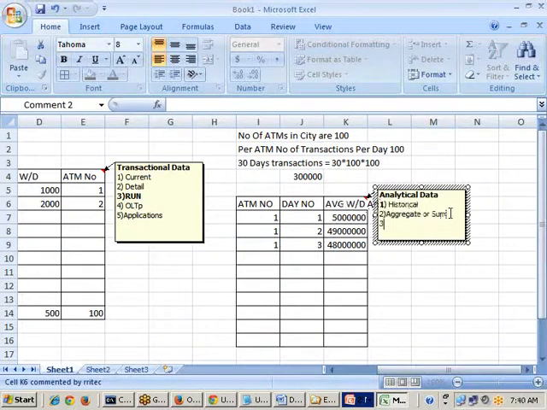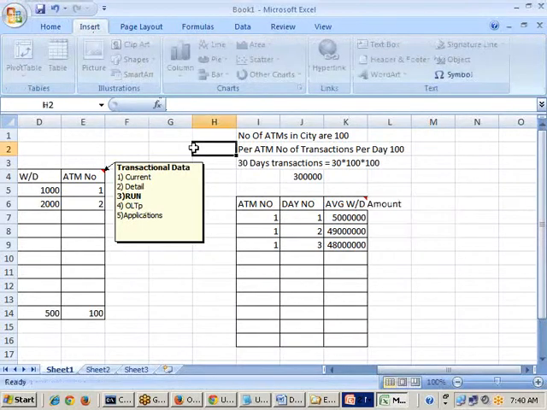Now, third point, what is the main purpose of this one? The main purpose is to do one activity that is called analysis. And fourth one, we are going to store it in one area that is called OLAP. And fifth one, from where are we getting this data, sir? From where are we getting this data?